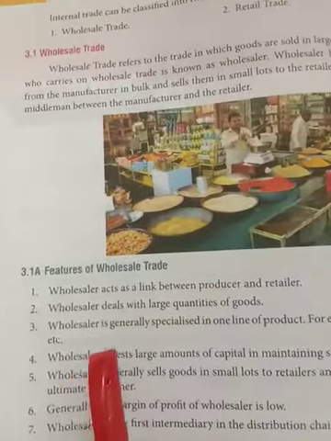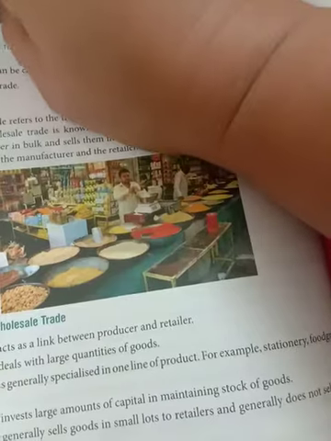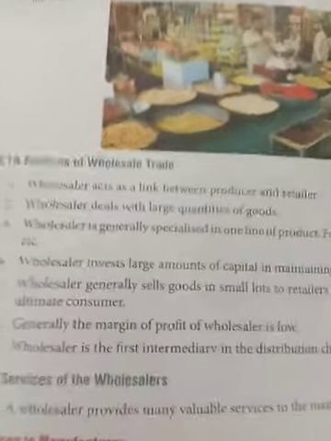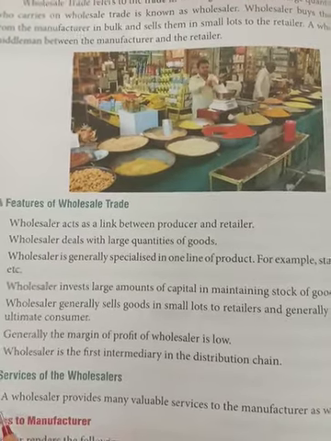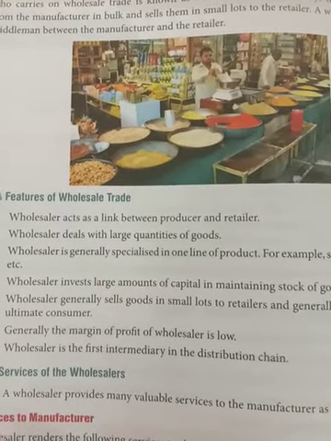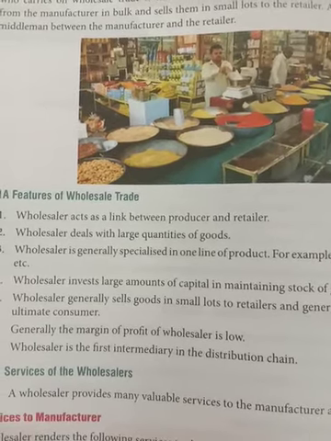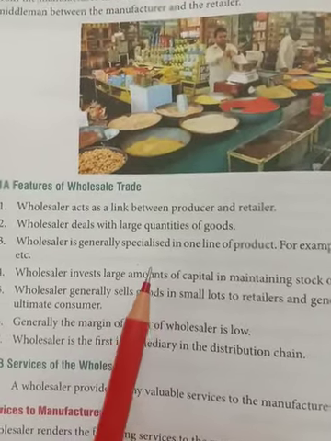Fine. Now the next thing is that the wholesaler deals with a large quantity of goods. Definitely, because the wholesaler purchases goods from the manufacturer in large quantity and then sells them to the retailer in the quantity they want, exactly, the small quantity. Generally the wholesaler deals in a specialized line of product. For example, a wholesaler of stationery, of garments, or of woolen clothes. So a wholesaler deals in one line of product, not in all lines of product.